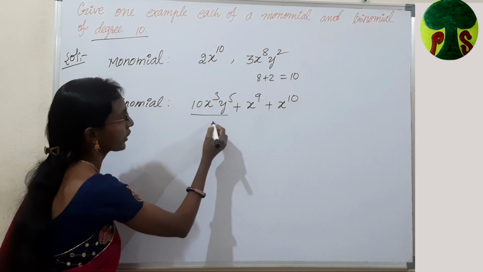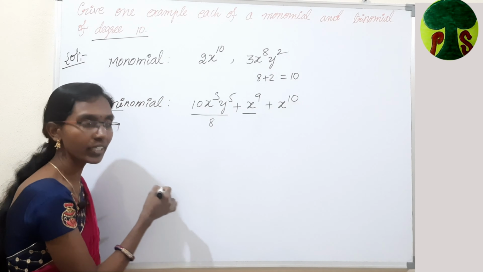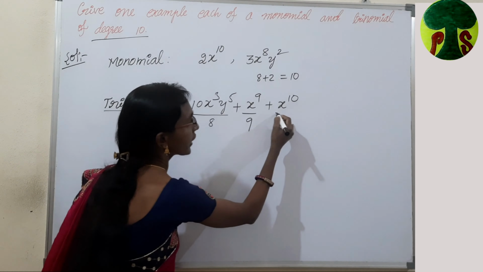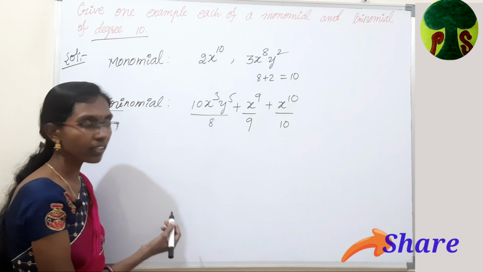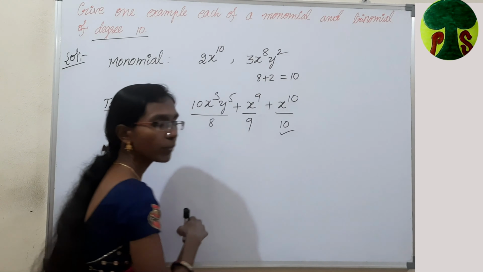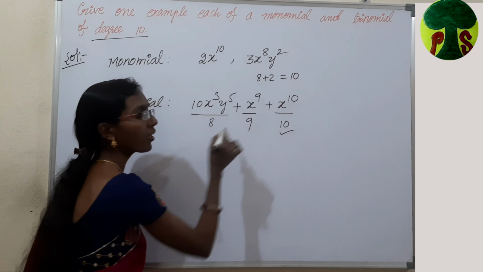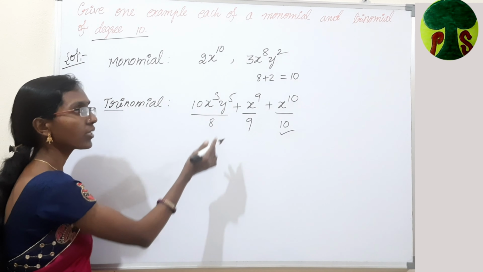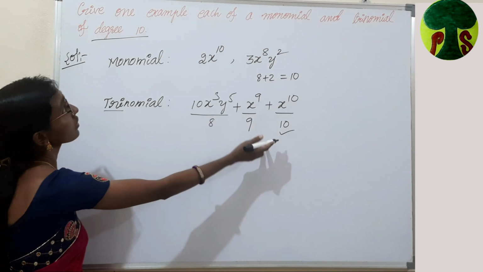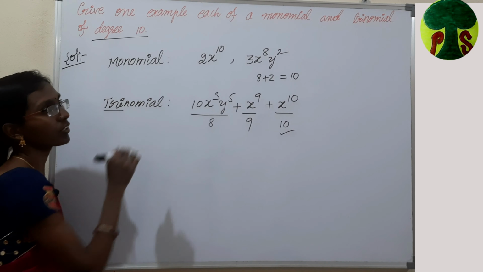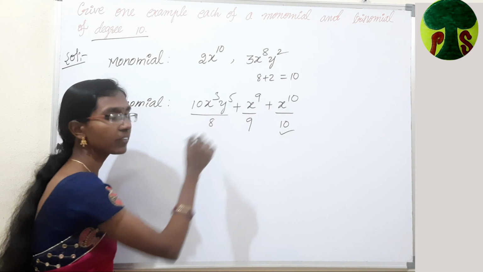It is 8, 3 plus 5 is 8. The degree of the next term is 9 and the degree of the last term is 10. Here the highest degree is 10, which means that this is the degree of the total polynomial. Hence, the degree of this trinomial is 10. This is the required example for a trinomial having degree 10. Here we have exactly 3 terms.